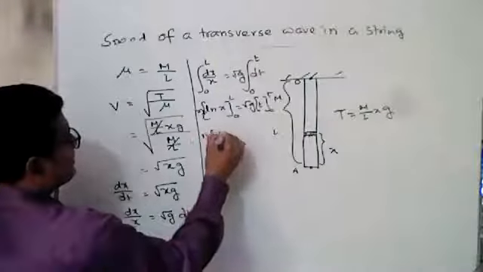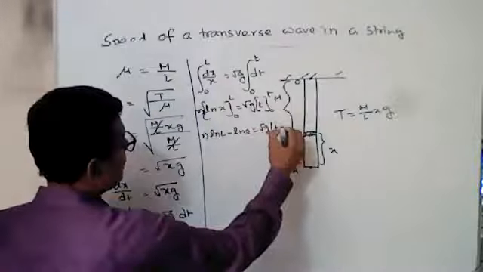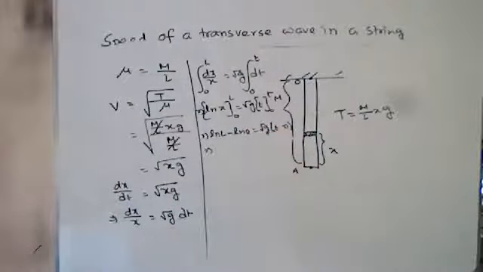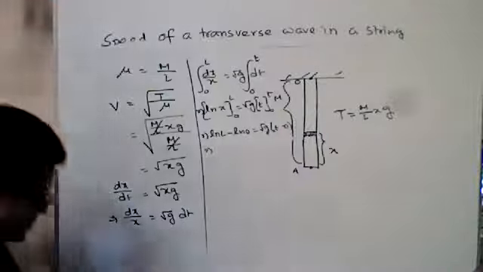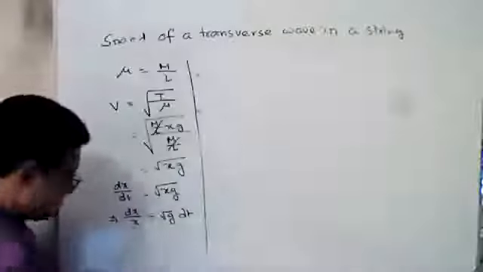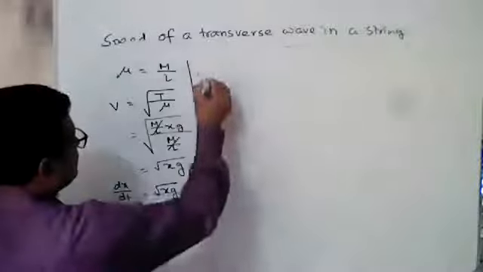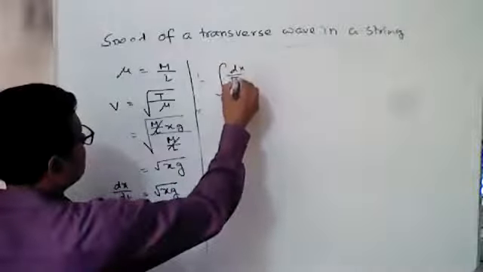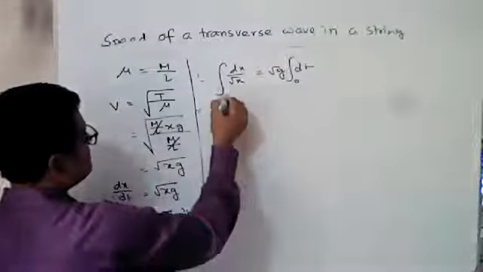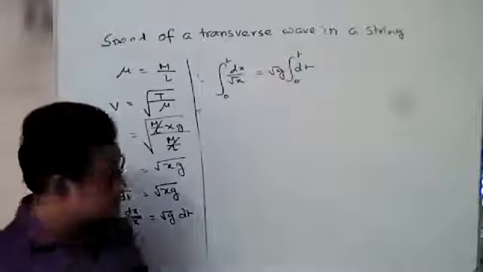So it will be ln l minus ln 0, root over g t minus 0. No, it's wrong. It will be root over x. So the integration of dx by root over x equals root over g times the integration of dt. The limits are 0 to t on one side and 0 to l on the other, because the total length is l.